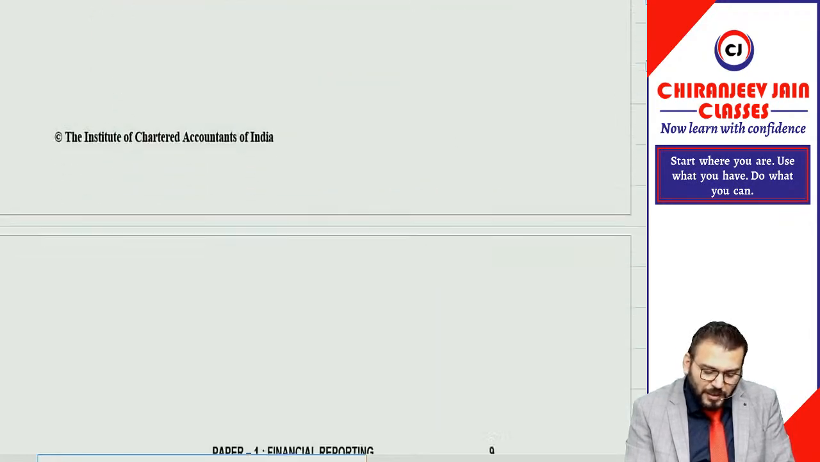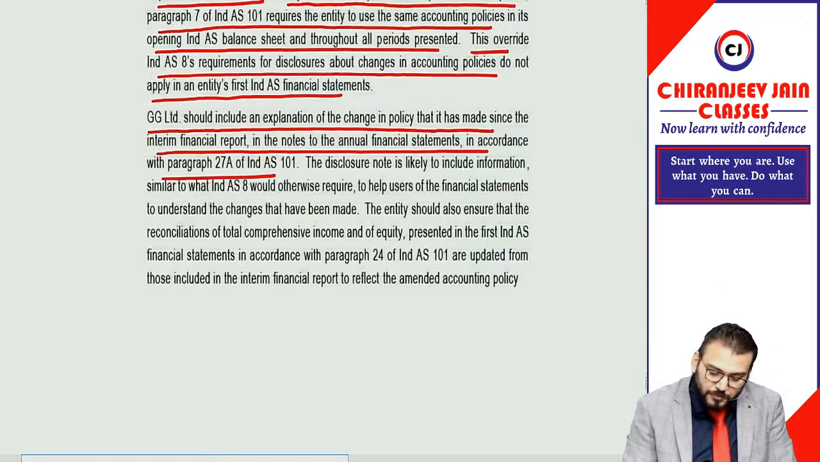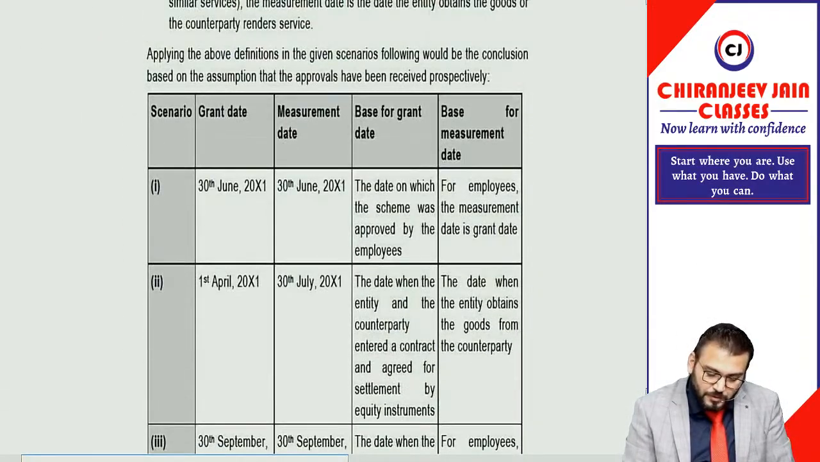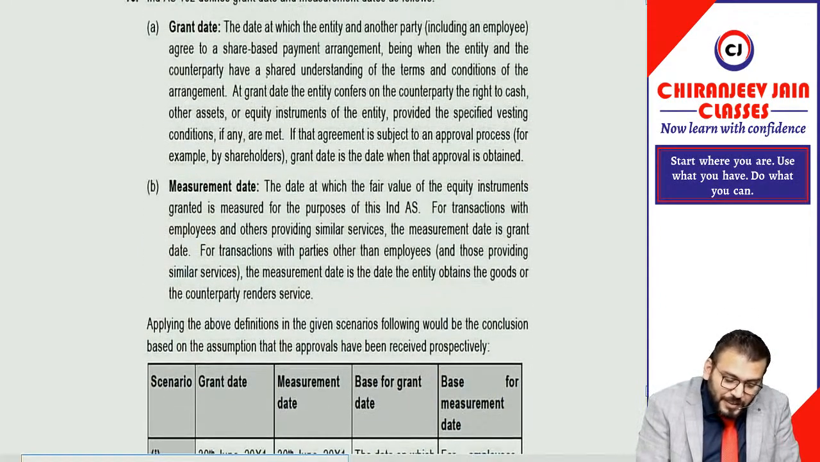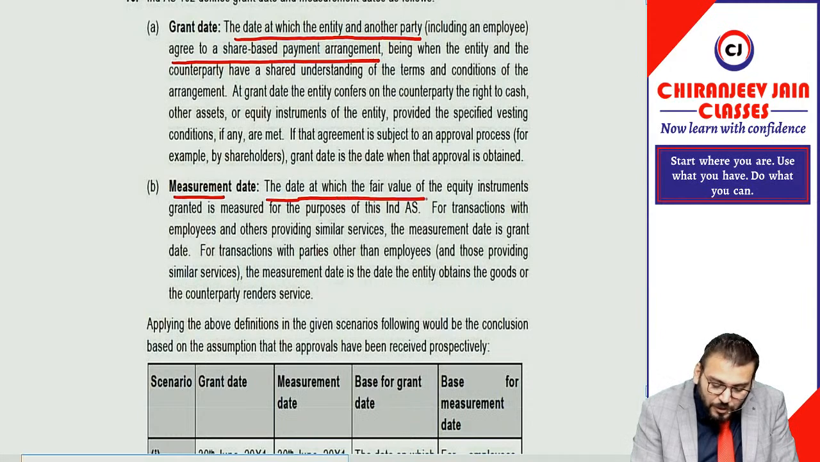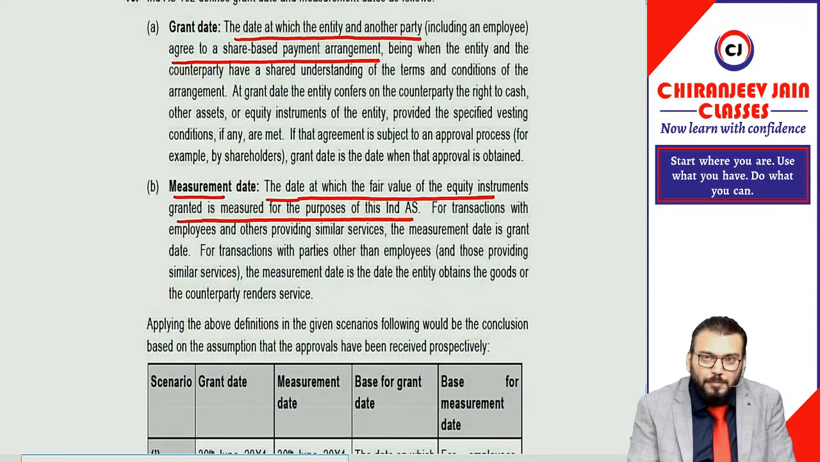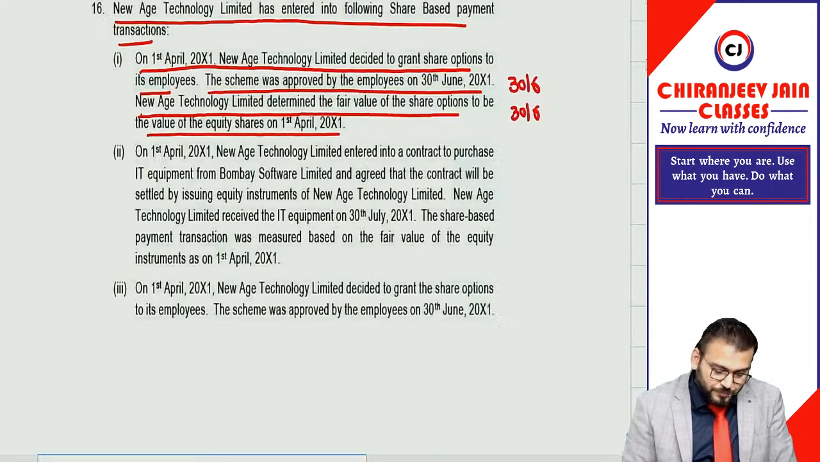Correct now. Let's check what answer has been given. You can see 30th June 2001. So what is the grant date? The date at which the entity and another party agree to the share-based payment arrangement. Measurement date is the date at which the fair value of the equity instrument granted is measured, as per the requirement of Ind AS 102. Understood this? First point, have you understood?